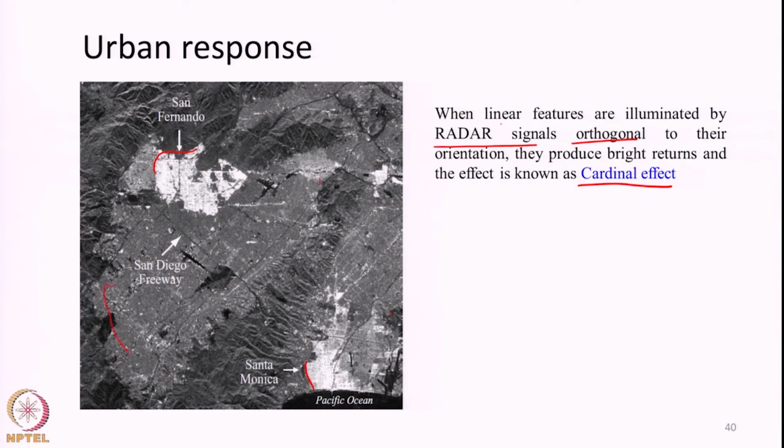Here this urban area appears darker, this is also an urban area but appears much brighter. This is because if the urban features are oriented perpendicular to the incoming radar signal, they may produce bright backscattering, known as the cardinal effect. So, this is again one more example of radar interaction and the geometrical nature of objects, and how it changes the radar backscattering coefficient.